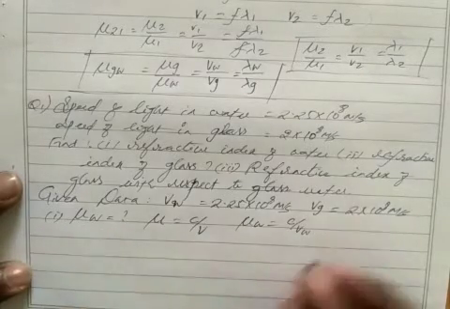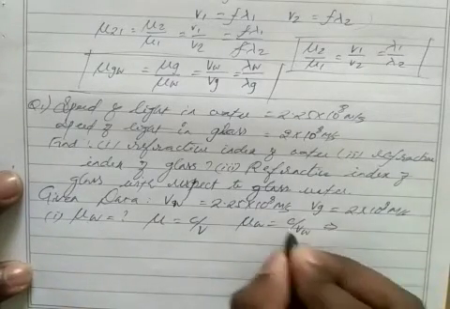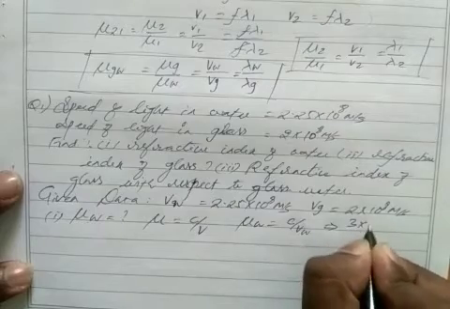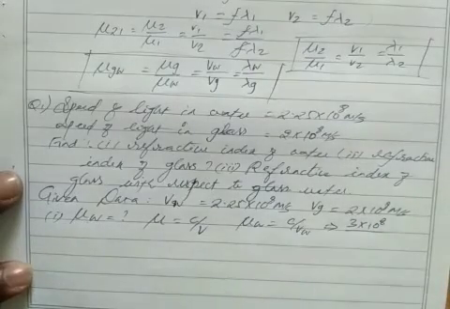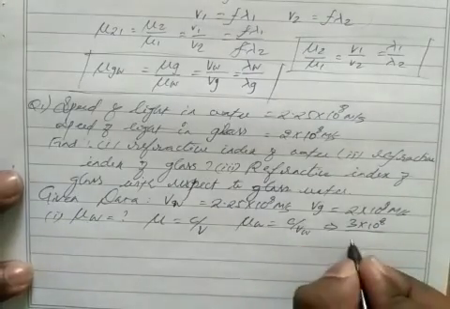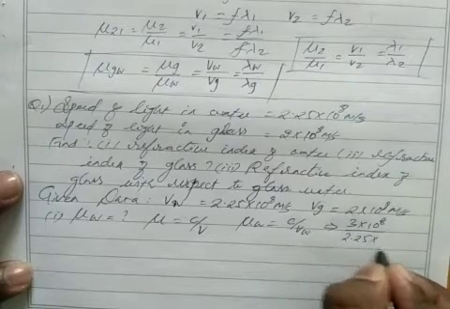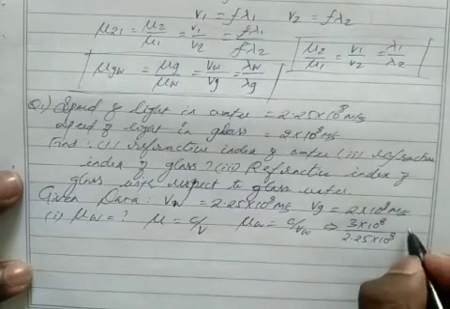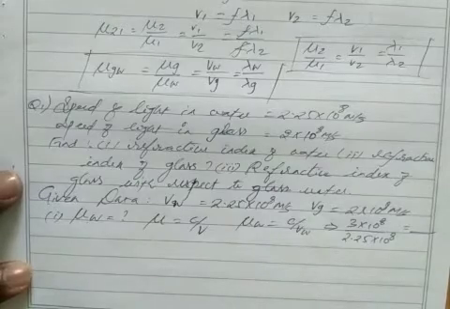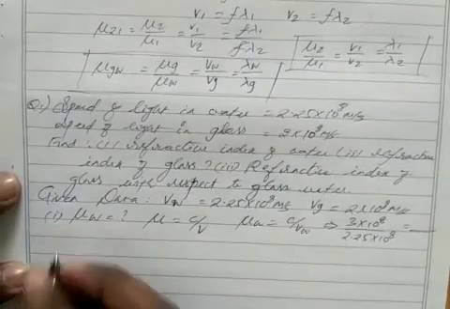Okay, we have to find the mu W value. So we know the value of C, constant, 3 into 10 power 8 meter per second. Then VW is given by the formula 2.25 into 10 power 8. If you solve this, you will get the answer of mu W.